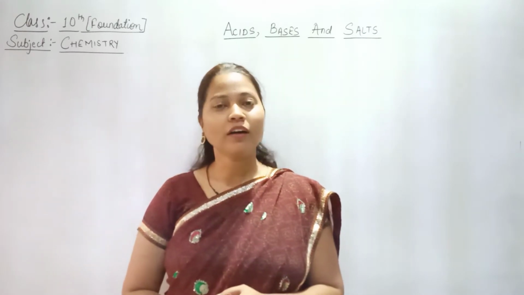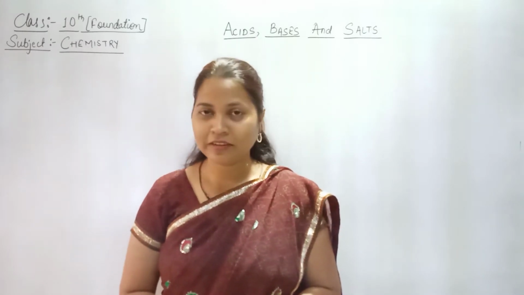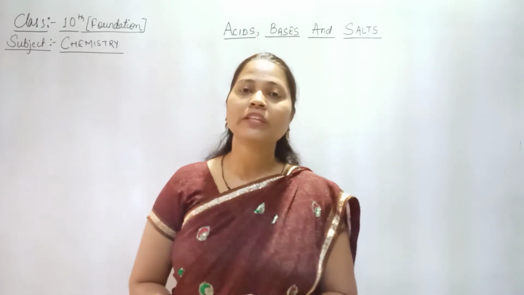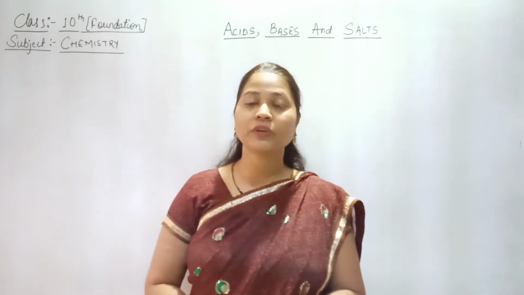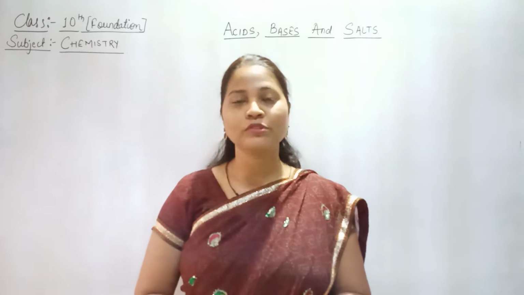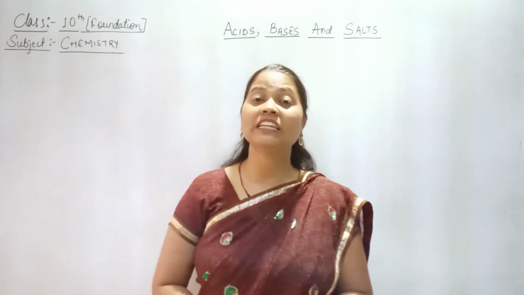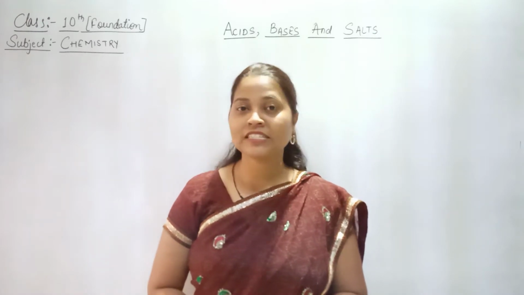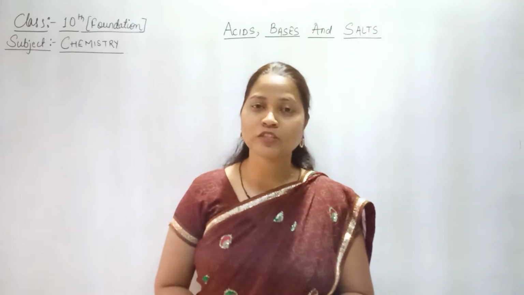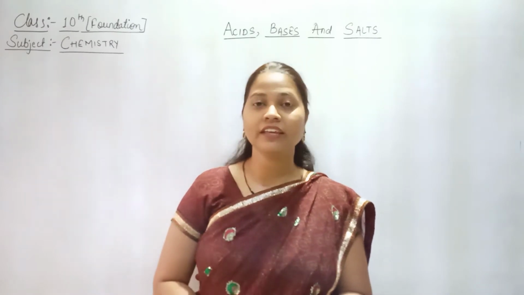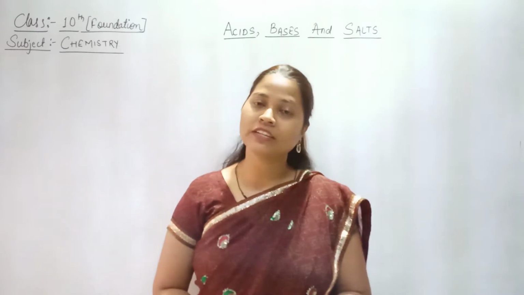Okay? So we have already done a lot of topics from acids, bases and salts. In this we have understood what is acid and what is base. Along with it we have seen the n number of compounds. In the previous few sessions we have seen different compounds such as NaCl, NaOH, that is caustic soda, washing soda, baking soda, then bleaching powder, and then plaster of Paris. All these compounds are very useful to us in our day-to-day life.